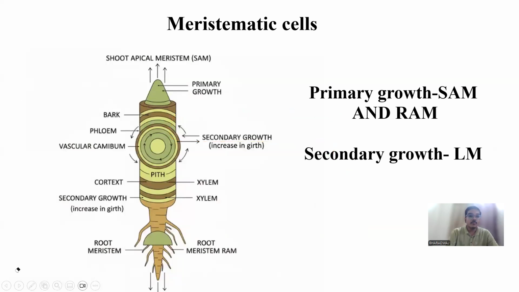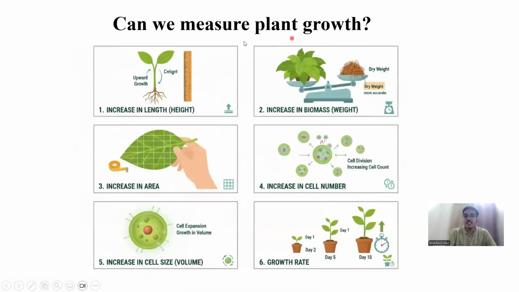Now we will talk about these meristematic cells. These cells are responsible for the open form of growth. As we discussed what open form of growth is, now we will talk about what makes it an open form of growth. The answer is meristematic cells.